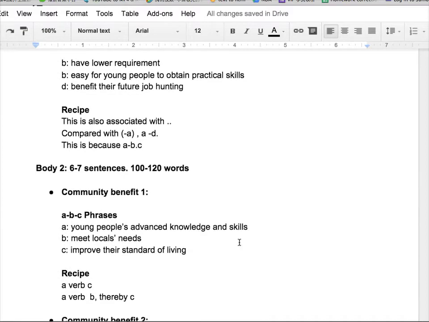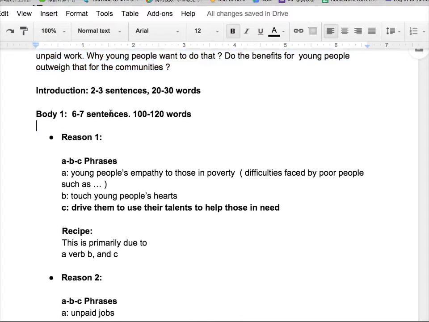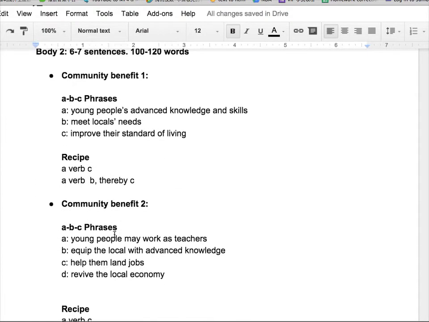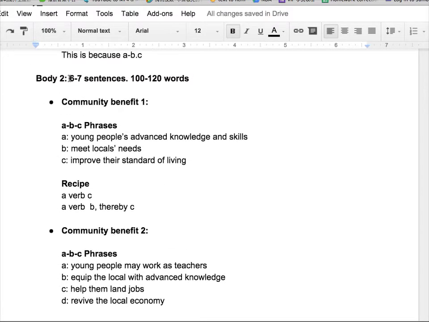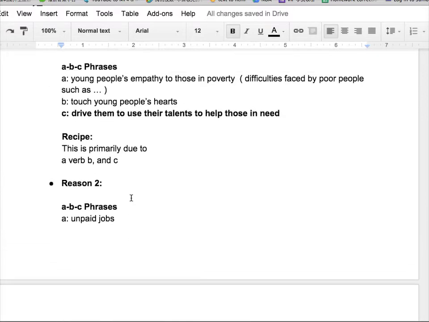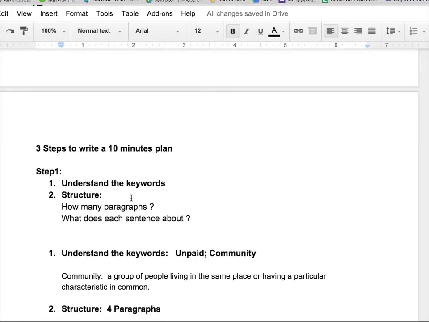So after today's lesson, you will be able to understand what I'm talking about now. So you'll be able to write, this is the first body paragraph, how many sentences. And within this paragraph, you need to write the first reason and another reason. And also you've got another paragraph and another 2 points here. So just quickly show you, this is called the 10 minutes planning. And now I'm giving you a more specific explanation of how to spend your first 10 minutes.